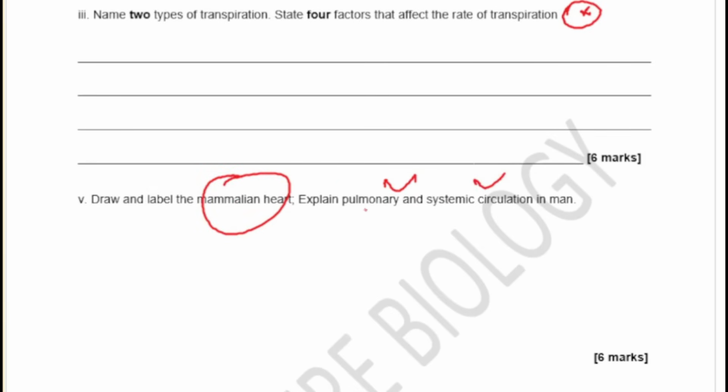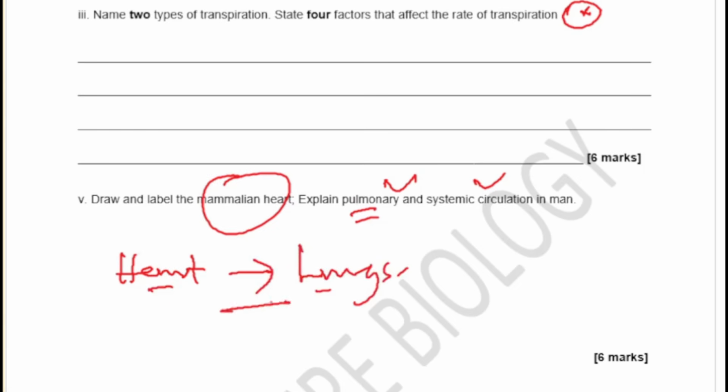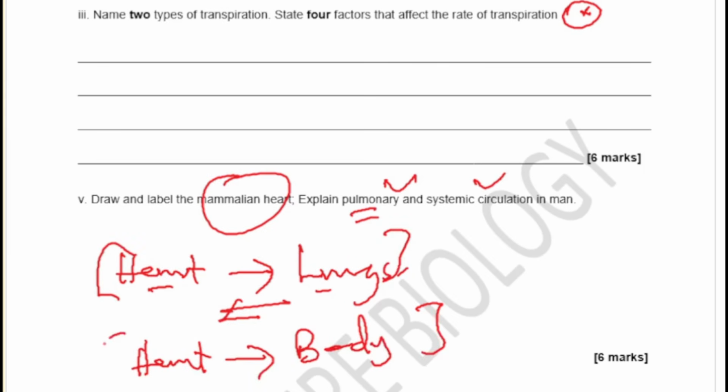Let me just quickly talk about this. Pulmonary circulation is the flow of blood between the heart and the lungs. When blood goes from the heart to the lungs and vice versa, from the lungs back to the heart, that is pulmonary circulation. But systemic circulation, the second one, has to do with the flow of blood from the heart to the body cells, and back from the body cells to the heart. That is systemic circulation. Okay, so take note of that.